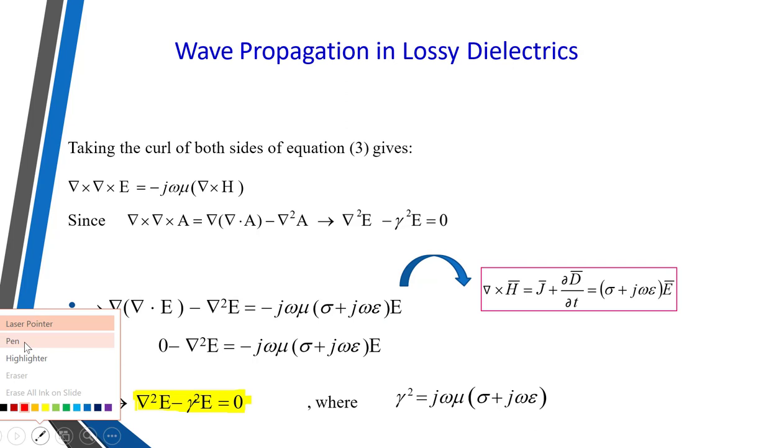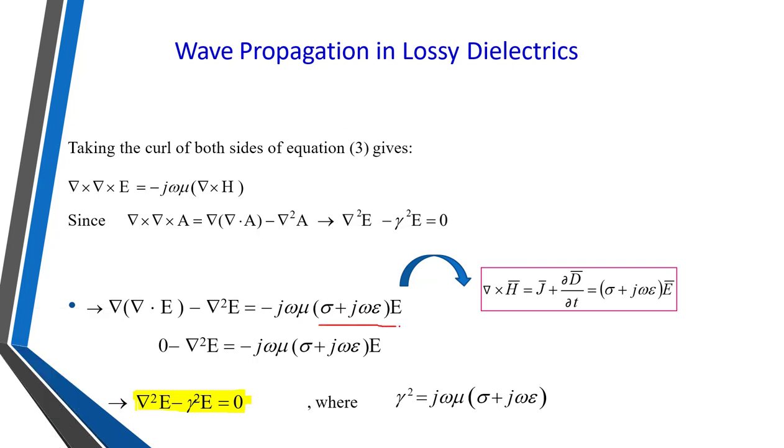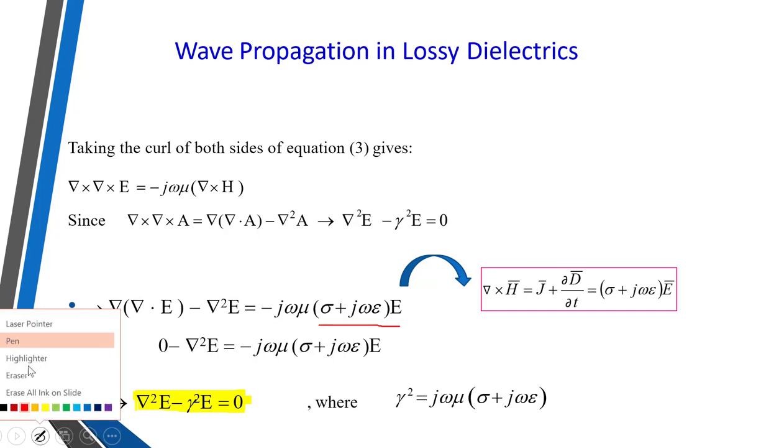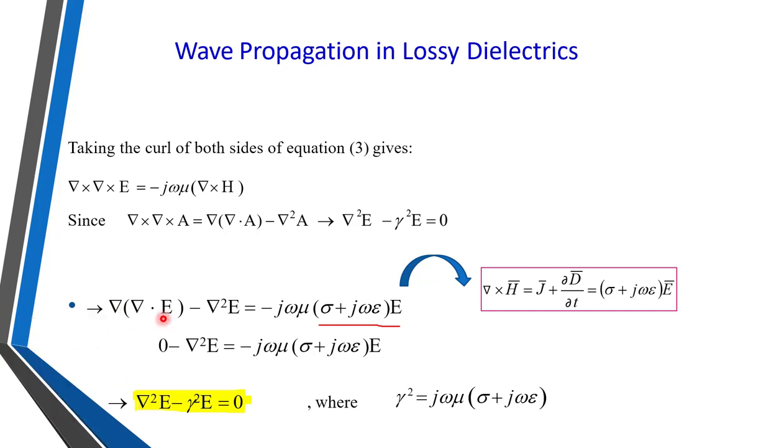Right, so del cross H bar is replaced by this term. But what we know, del dot E bar is equal to 0. We have already seen the first equation, del dot E bar is equal to 0. So this first term will become 0. So 0 minus del square E is equal to minus j omega mu in bracket sigma plus j omega epsilon into E bar.